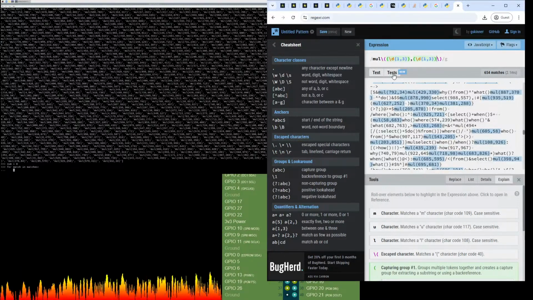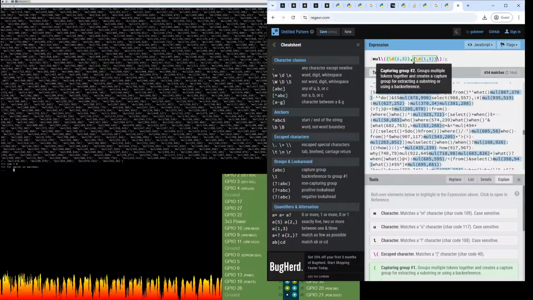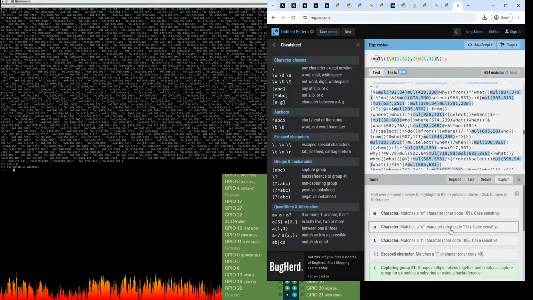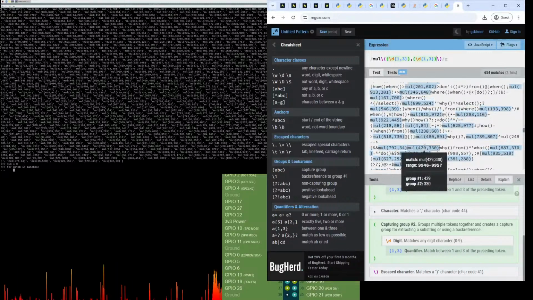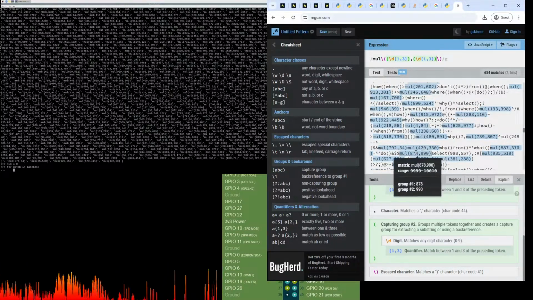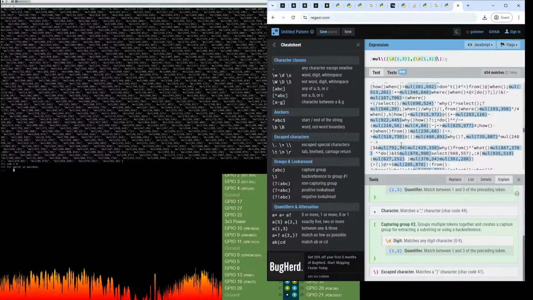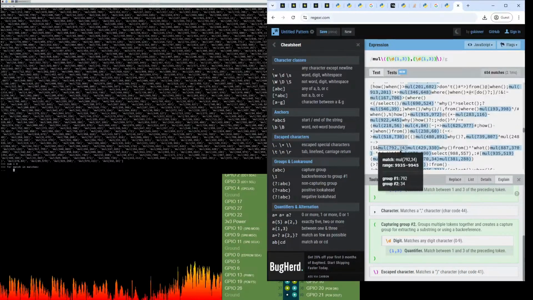And okay, so yeah, it likes that. It's seeing those as capture group 1 and 2. I don't know if it's actually gonna show us. Oh, it does actually show. Yeah, here we go. When you highlight it, it says group 1 and group 2, and it shows what values it's capturing from that match, I guess is a better way of saying that.